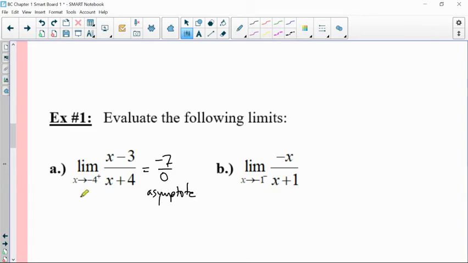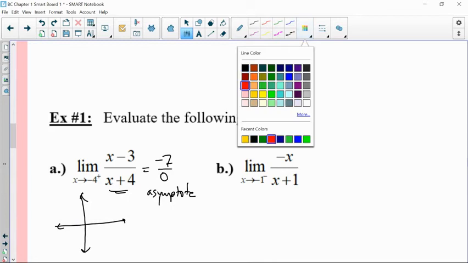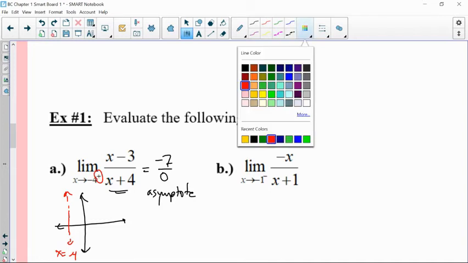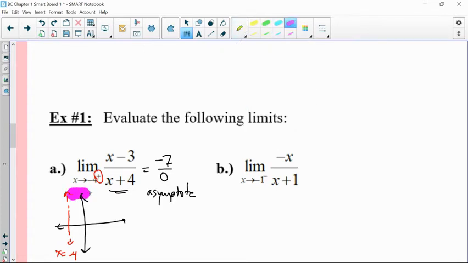So what I like to do here is I just like to sketch out a graph. I just like to say, okay, where is the asymptote located? At -4. So then I draw an asymptote at -4. So x equals -4. And then I start to analyze the behavior to the right of -4. So pick numbers that are to the right of -4. These are the numbers that are to the right of -4, so we're looking at the behavior on that side of the asymptote only. Numbers like -3 or -3.5,